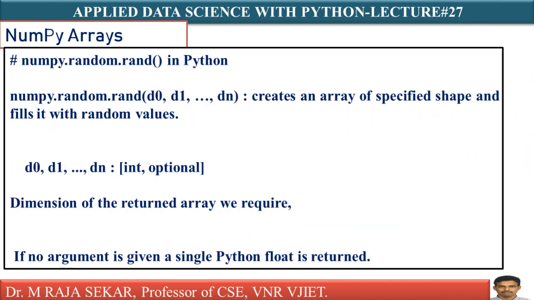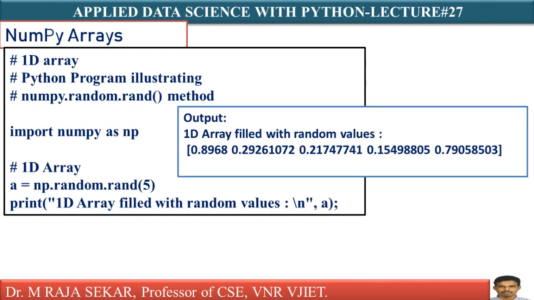I will discuss numpy dot random dot rand with a simple example. Just see this one, numpy. It is useful for creating random numbers. These random numbers are very useful in solving many data science problems in future classes. What is the significance of these random numbers? We will try to understand that later. For the time being in this class, let me concentrate on how to generate random numbers.